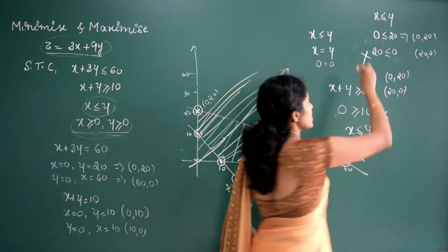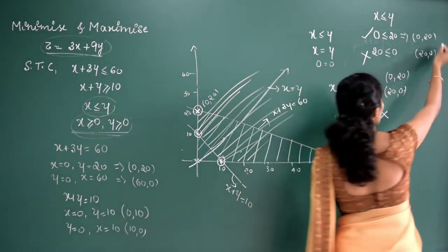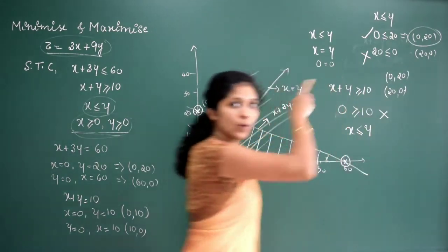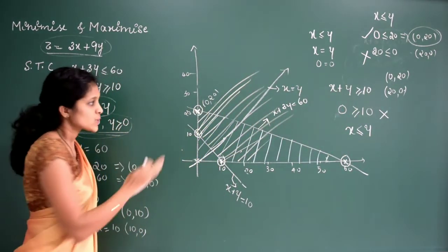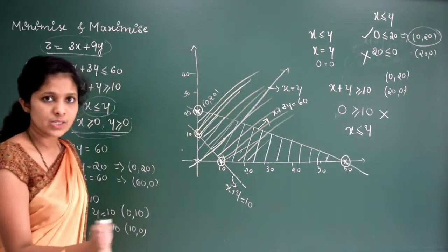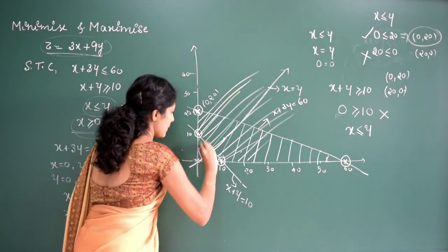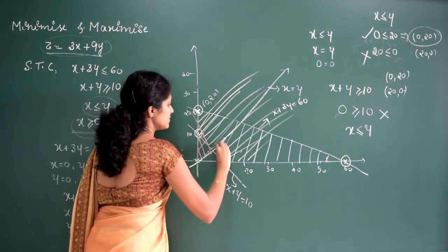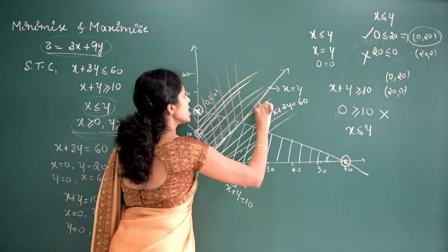So 0 is less than or equal to 20. The first is possible, right? So that means 0, 20 is possible. Where is that point? 0, 20. Here this is the point, right? So the solution region for this line will be upwards. You have studied this one, nothing is new here. So the solution region for this one is above. So clear? So this is the solution region.